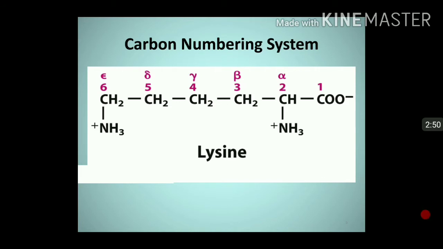This is the example of lysine. Here the numbering of the carbon atoms is also shown, like carboxyl group, carbon number 1, then carbon number 2 is alpha carbon, 3 beta, 4 gamma, 5 delta and 6 epsilon. So there is a 6 carbon atom chain in lysine. The alpha carbon is joined to alpha carboxyl group and alpha amino group, and there is one amino group extra at the epsilon carbon, that is the 6th carbon of lysine.